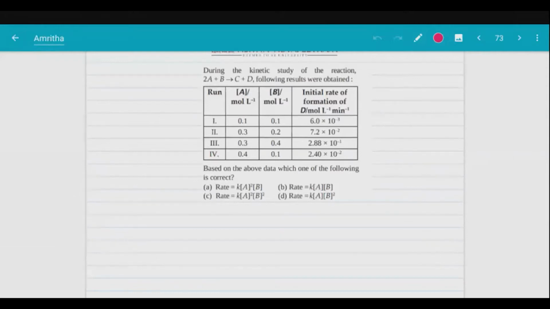Tritium. Okay. Have you ever heard of free radical reactions? Free radicals? Do you know what free radical means?